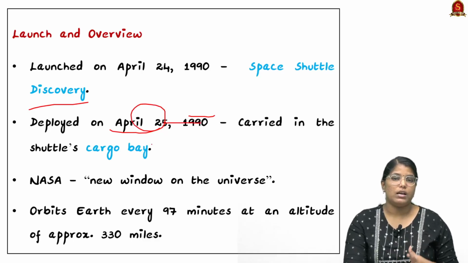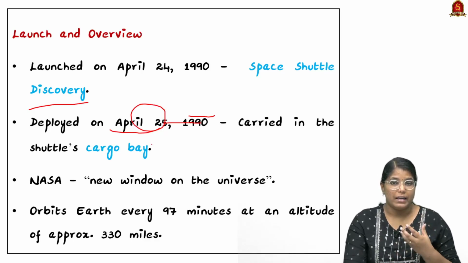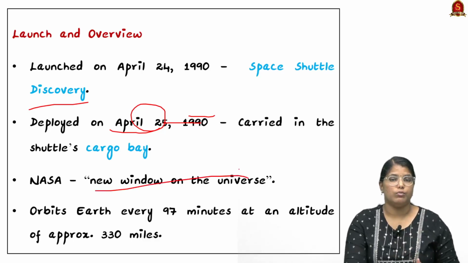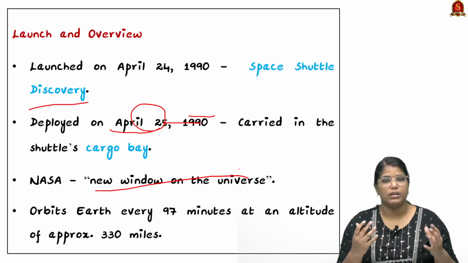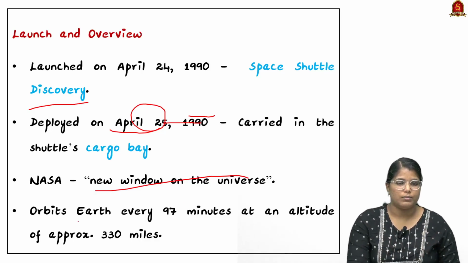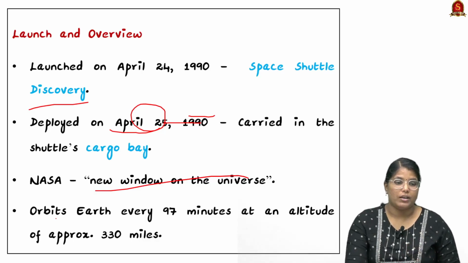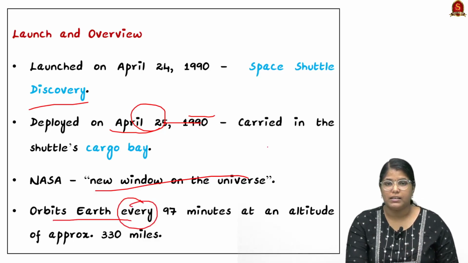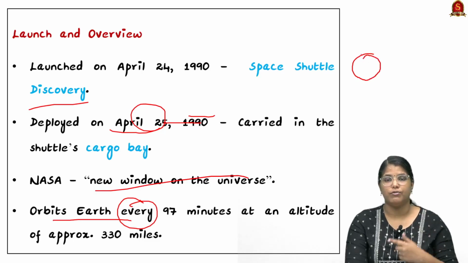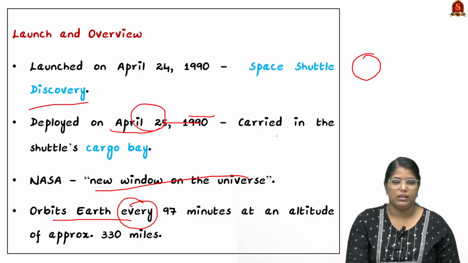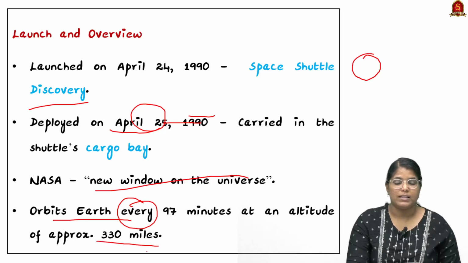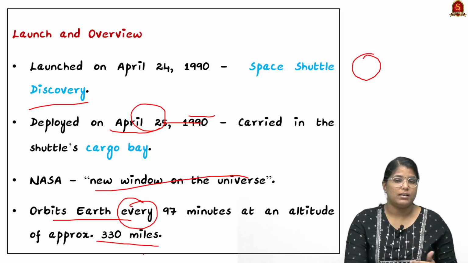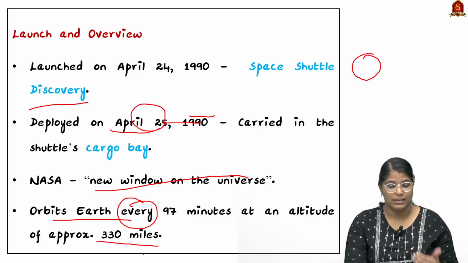So this particular telescope is called by NASA a new window on the universe because it has given us a lot of insights about what is happening around the universe. It orbits around the earth every 97 minutes. So it takes 97 minutes to make a full rotation around the earth. It is placed at an altitude of approximately 330 miles. So we can call it a low earth orbit telescope.